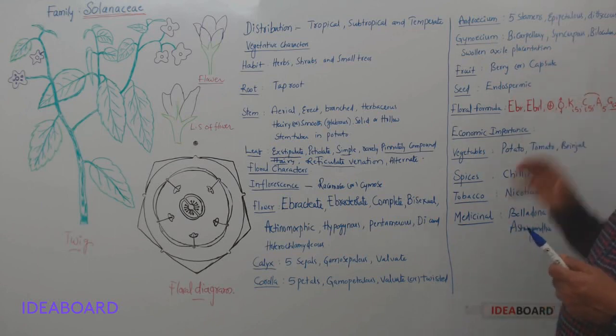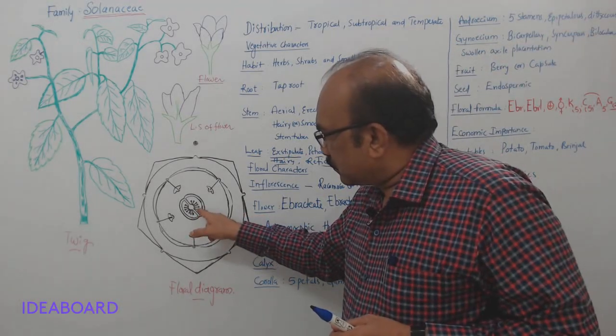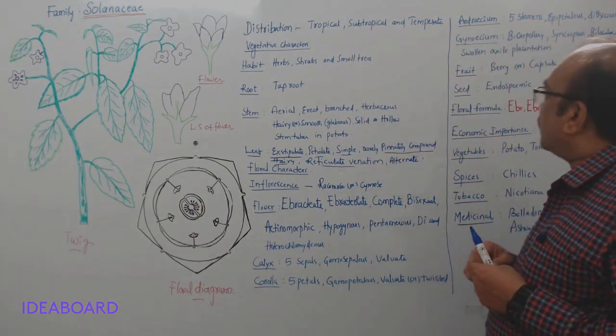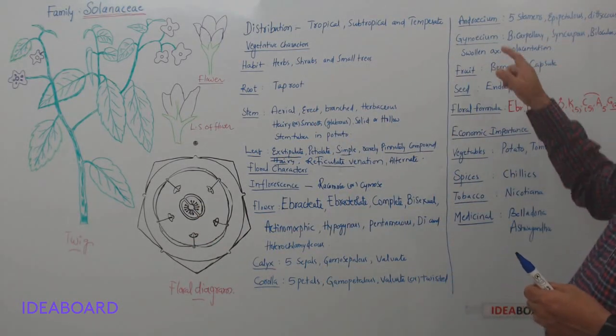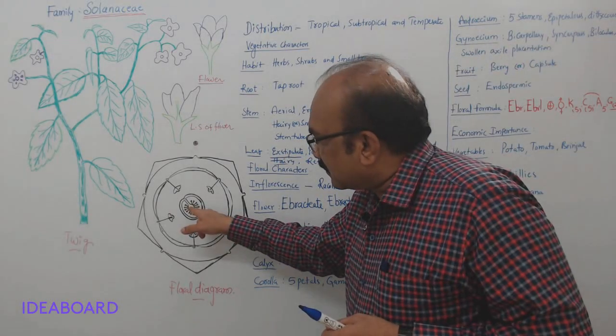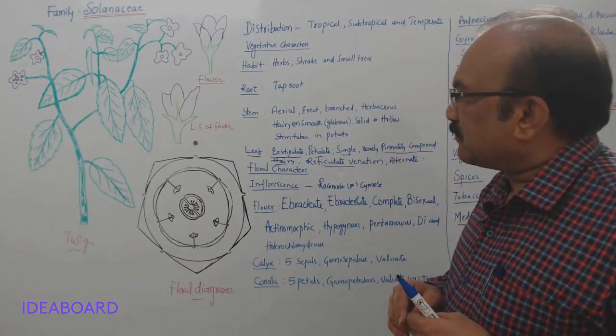And when it comes to the gynoecium, it is bicarpellary, the number of carpels is 2. Syncarpous means what? They are fused, and they have 2 locules, 2 chambers inside, so bilocular. And the placentation is axial placentation with the swollen axis. You can see here the swollen axis, swollen axial placentation.